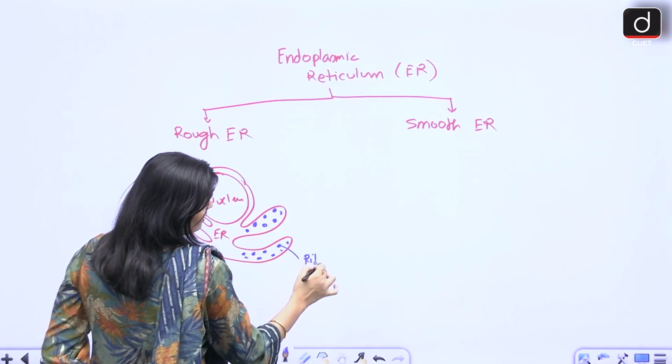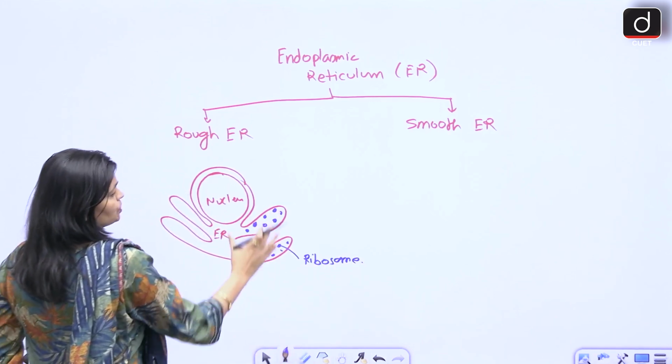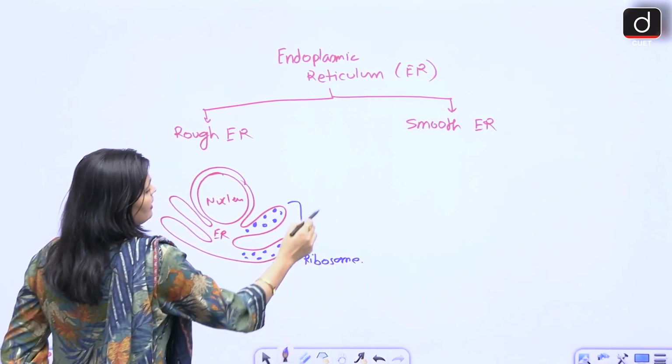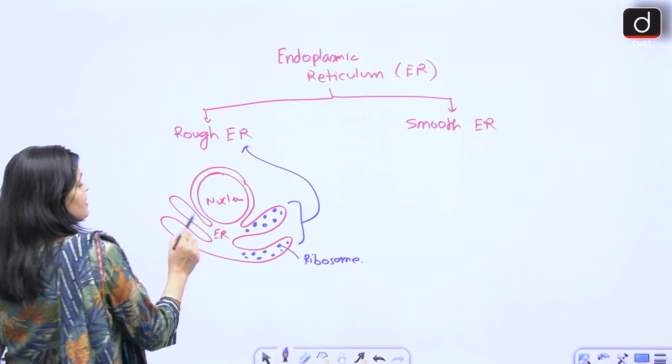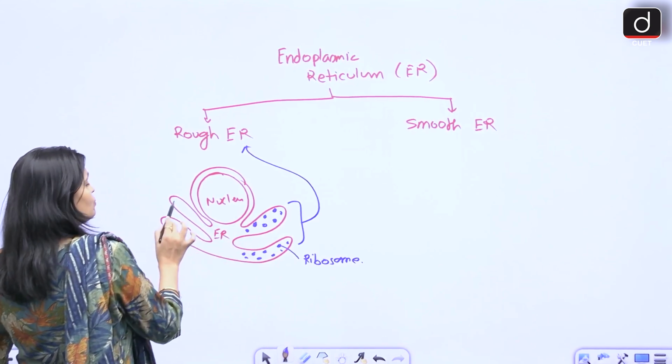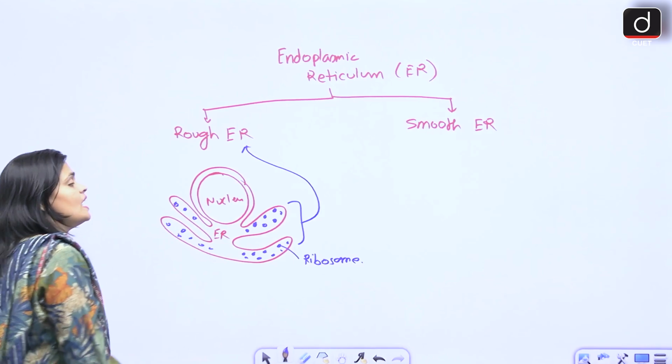This is ribosome. Okay, so now this portion is called rough endoplasmic reticulum. ठीक है, तो अगर एंडोप्लाज्मिक रेटिकुलम से राइबोसोम्स अटैच्ड होते हैं तो that portion is called what? रफ. It makes the surface rough.